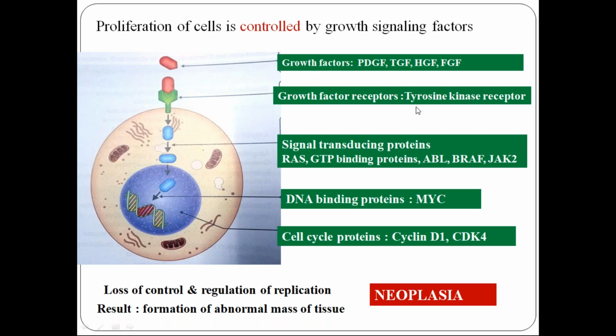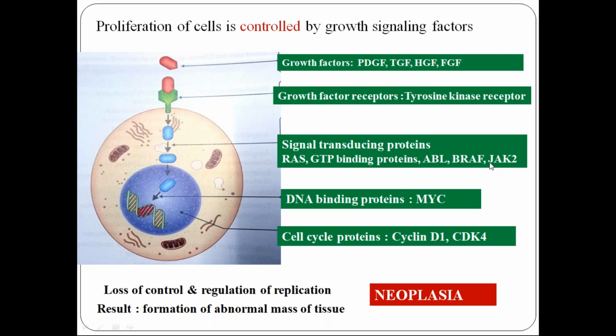Next, you have growth factor receptors. There are quite a few receptors, but at your stage you can just remember tyrosine kinase receptors. Now, the proteins in the cytoplasm which transmit the signals are the RAS protein, GTP binding proteins, ABL, BRAF, and JAK2. Abbreviation is enough, full form is not required.